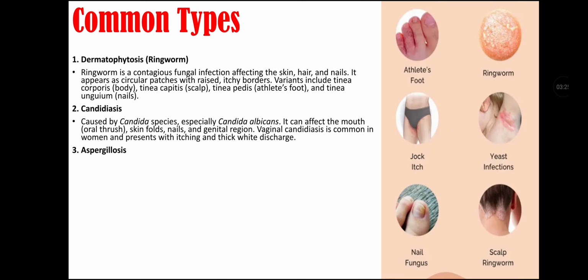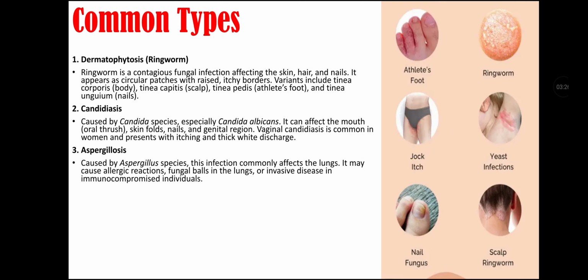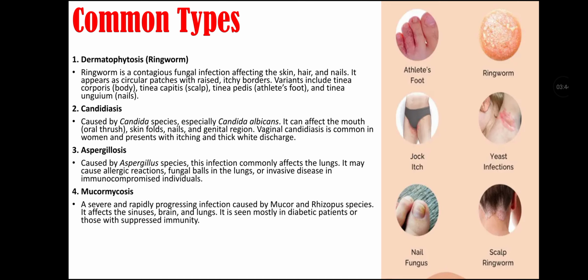Third type of fungal infection is aspergillosis. It is caused by Aspergillus species. This infection commonly affects the lung and it may cause allergic reactions, a fungal ball in the lung, or invasive disease in immunocompromised individuals. Fourth common type of fungal infection is mucormycosis. It is a severe and rapidly progressive infection that is caused by Mucor and Rhizopus species. It affects the sinuses, brain, and lungs. It is seen mostly in diabetic patients or those with suppressed immunity.